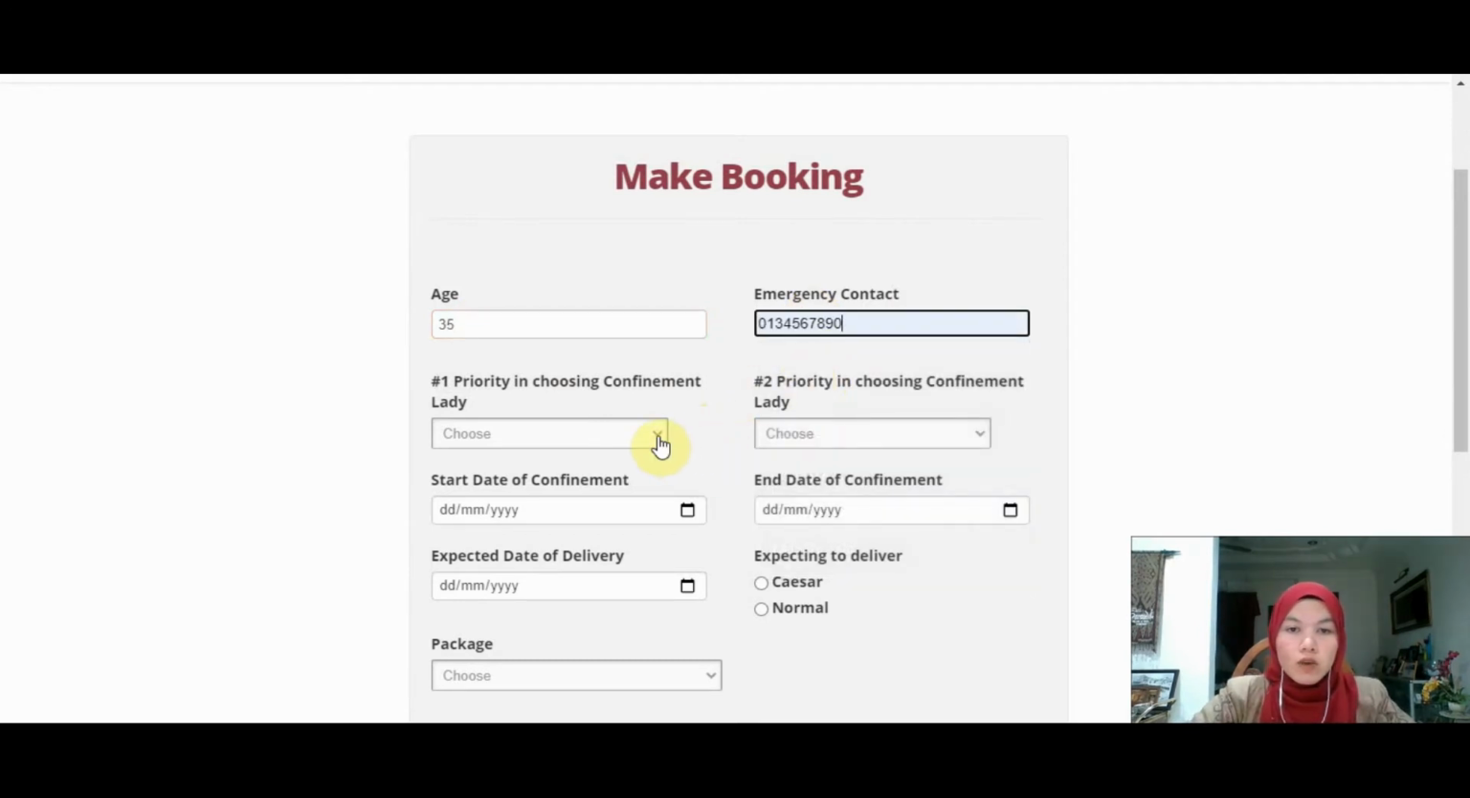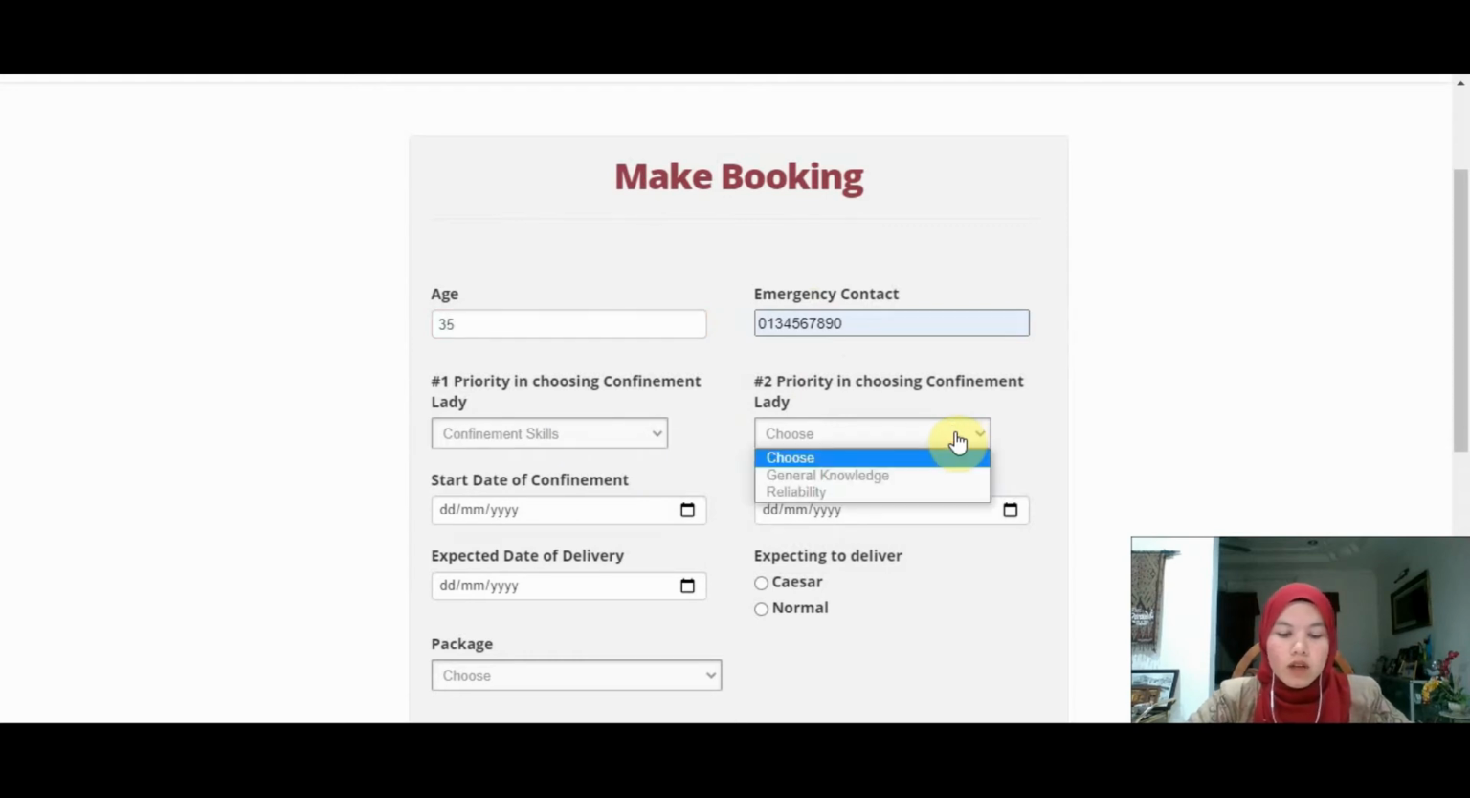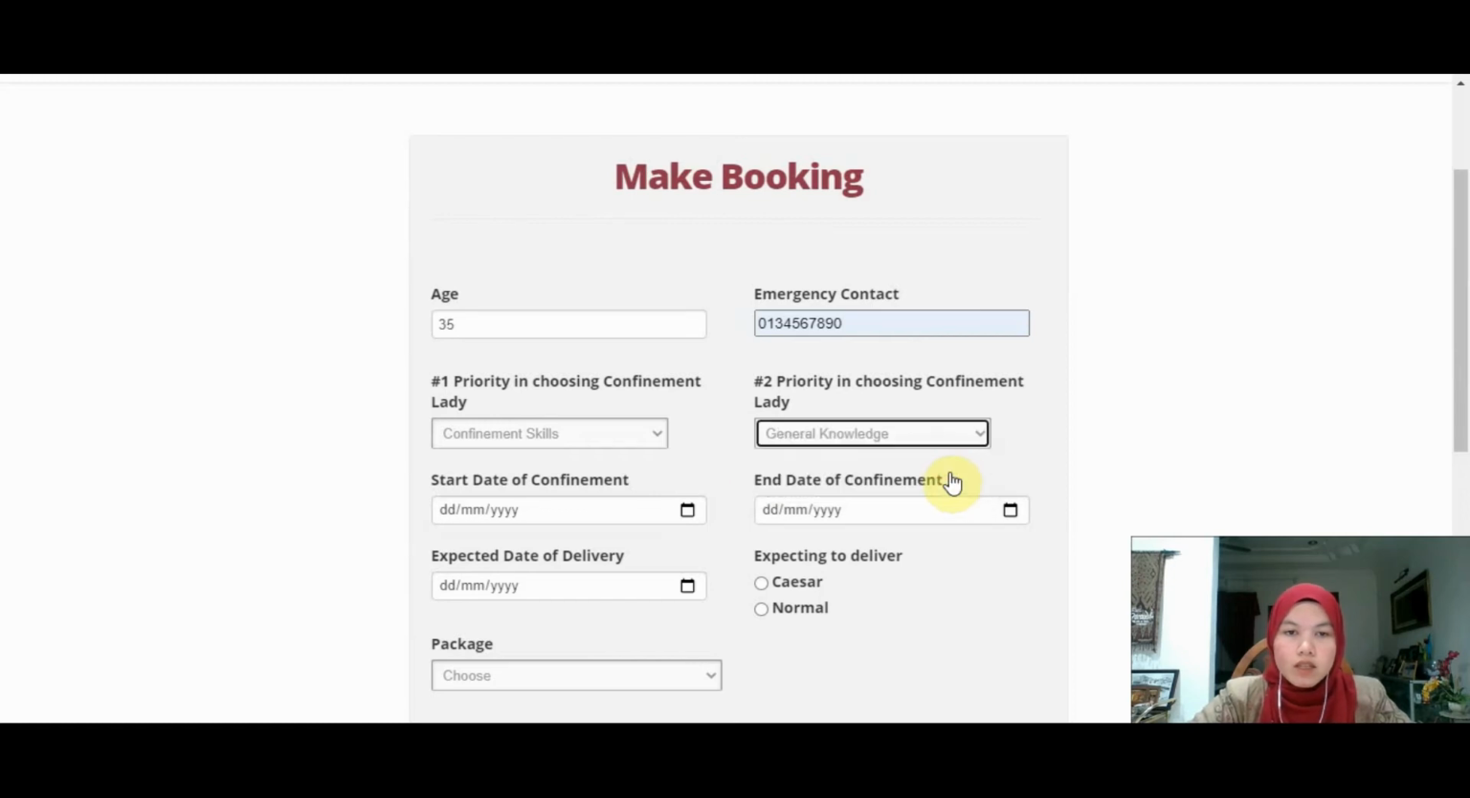Next, the users need to enter the criteria that they look for in getting the confinement lady. There are 3 criteria, which are confinement skills, general knowledge, and reliability. So let's say I choose the confinement skills, and if the user already entered the first criteria, that criteria will be hidden on the second field. This is to avoid users from choosing the same criteria. So let's say I will pick the general knowledge.